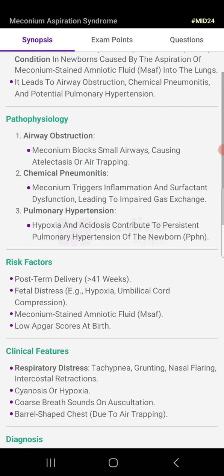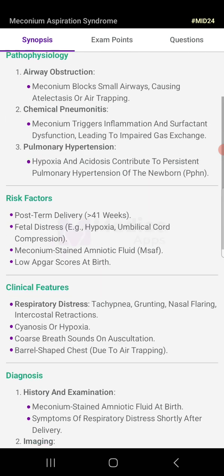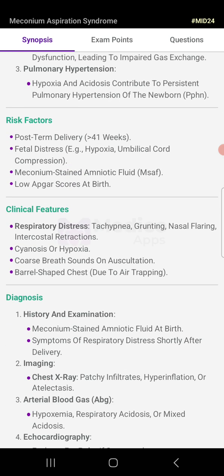The risk factors include post-term delivery greater than 41 weeks, fetal distress, for example hypoxia, umbilical cord compression, meconium-stained amniotic fluid, and low APGAR scores at birth. Clinical features: respiratory distress, tachypnea, grunting, nasal flaring, intercostal retractions, cyanosis or hypoxia, coarse breath sounds on auscultation, barrel-shaped chest due to air trapping.